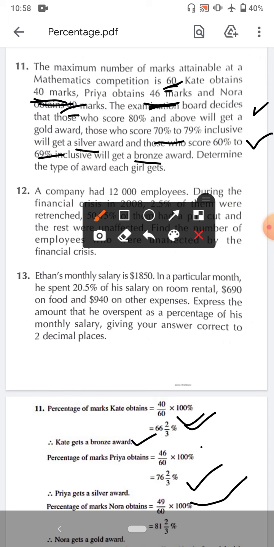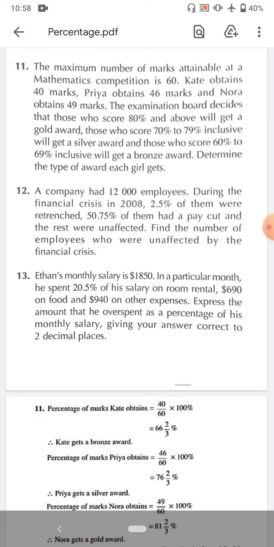Next, 76 is between 70 and 80, so it gets a silver award. And 49 by 60 is above 80%, so it gets a gold award. Next, 12.